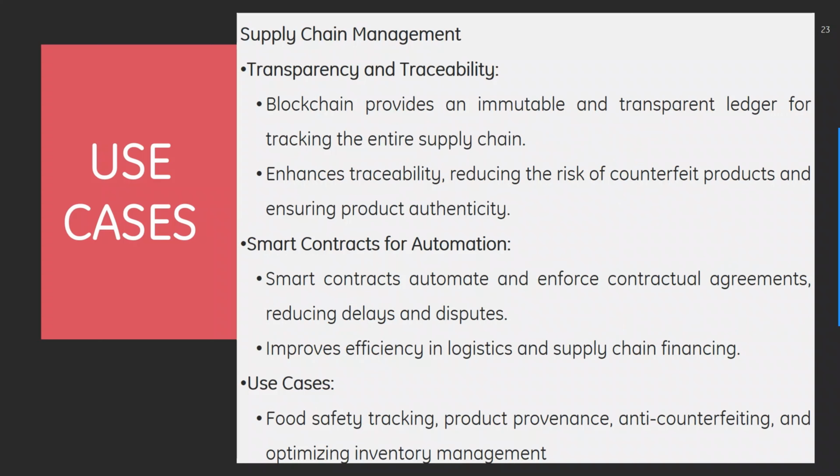Next, we have supply chain management, transparency and traceability. Blockchain provides an immutable and transparent ledger for tracking the entire supply chain, enhances traceability, reducing the risk of counterfeit products and ensuring product authenticity. Then we have smart contracts for automation. Smart contracts automate and enforce contractual agreements, reducing delays and disputes, and improving efficiency in logistics and supply chain financing. The use cases include food safety tracking, product provenance, anti-counterfeiting, and optimizing inventory management.